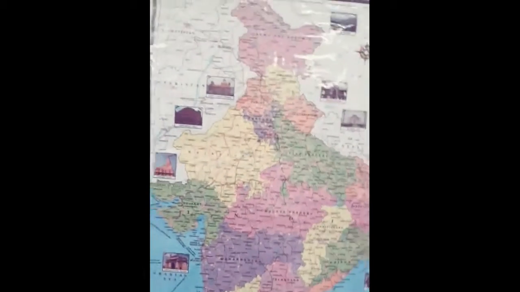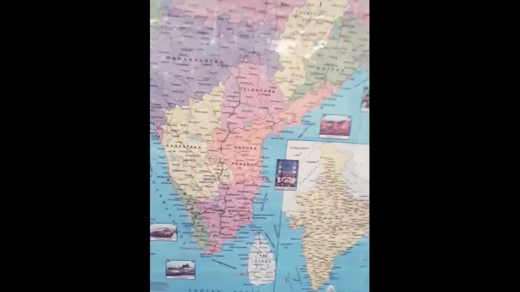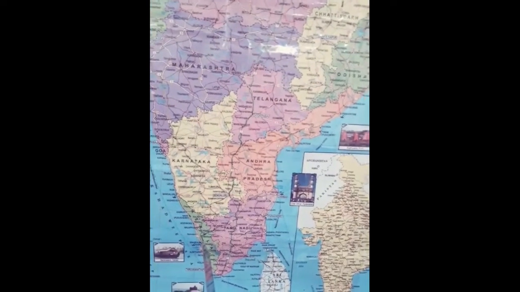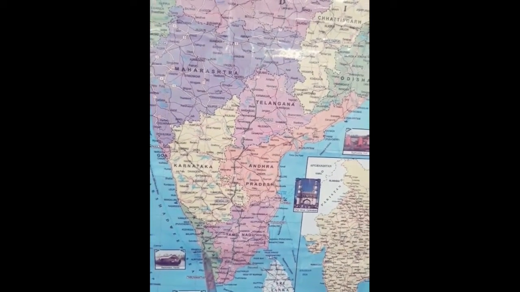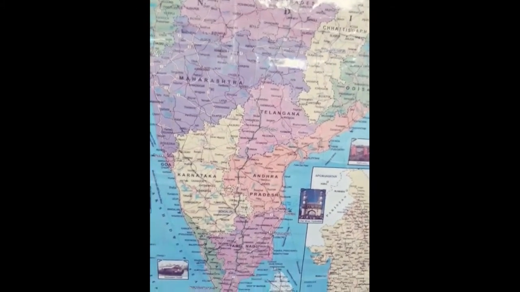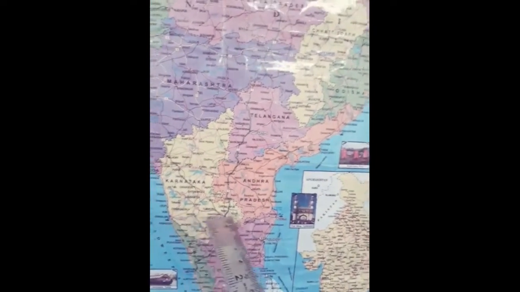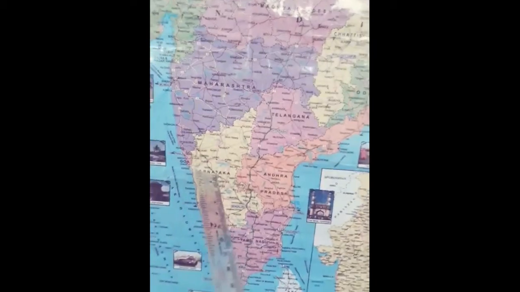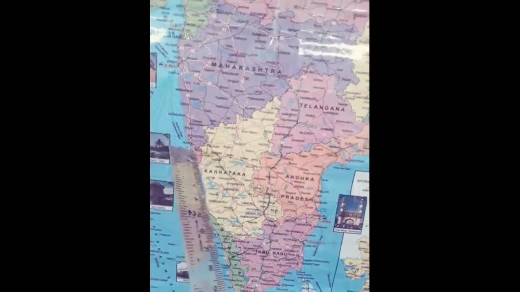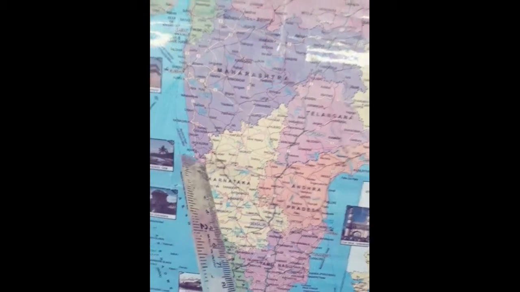Now I am going to explain the capital of each state. Okay, so Kerala, what is the capital of Kerala? Thiruvananthapuram. The capital of Kerala is Thiruvananthapuram. And Tamil Nadu, the capital of Tamil Nadu is Chennai. And Karnataka, the capital of Karnataka is Bangalore. And Goa, the capital of Goa is Panaji.